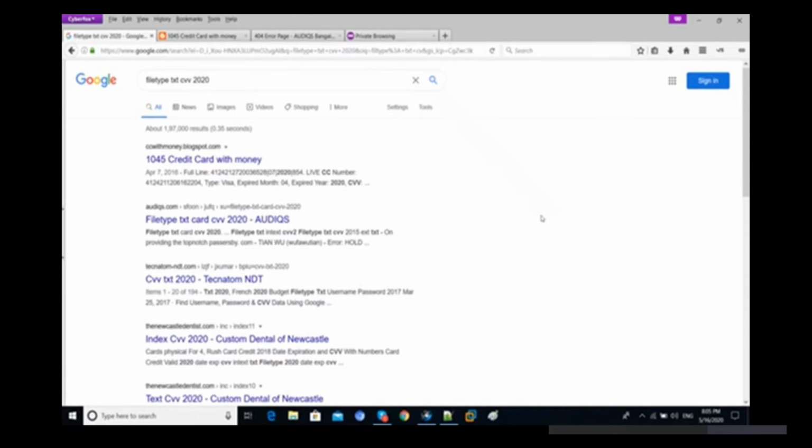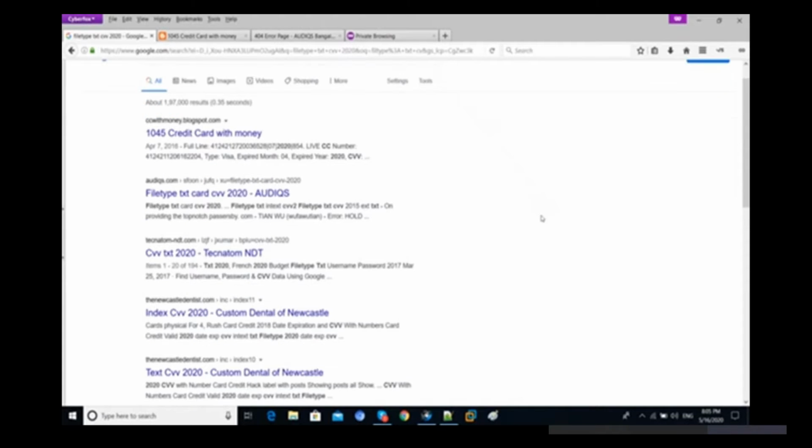With the help of Google Docs, you can see we have file type, then text, right? And then I'm just writing CV there. And then I write 2020 there because I want the expiry date as 2020. And then you can see we have lots of credit card and debit card information there, right?